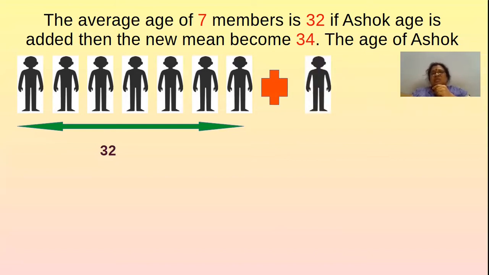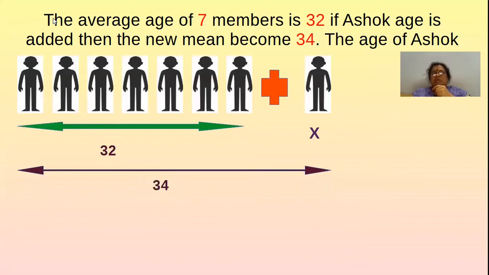That student's name is Ashok. When that student is admitted, the average age will become 34. So let us take the age of Ashok as some x. So the new mean will become 34, like this. So what will be the age of Ashok in this problem?